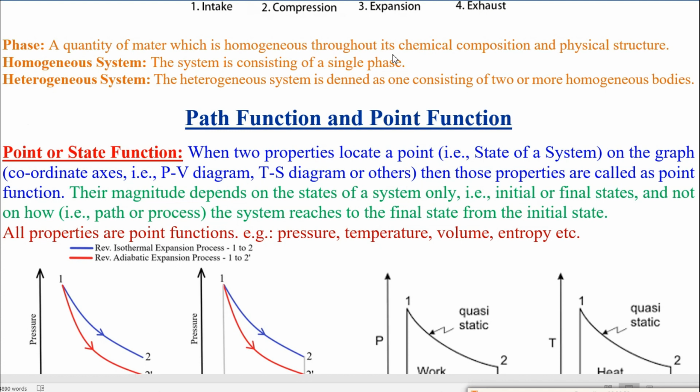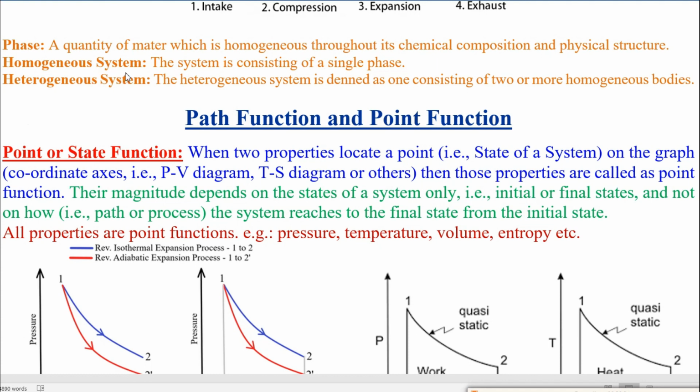Now ice: the chemical composition is the same, H2O, however the physical condition is solid, which is different from the liquid. Similarly for the gas, the chemical composition is H2O, however the physical condition is gas. So the physical condition is changing. So water is one phase, ice is another phase, and the vapor is another phase.